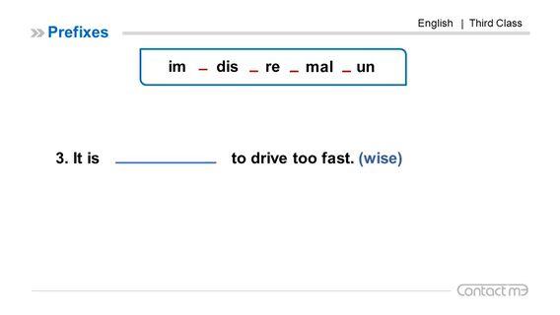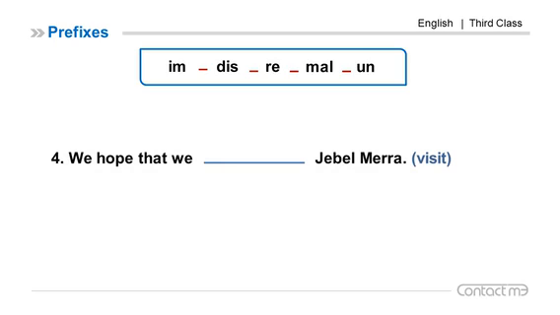Number 3, it is, between two brackets, wise to drive too fast. Wise takes the prefix UN, unwise. It is unwise to drive too fast. Number 4, we hope that we visit Jabal Marra. Here we have the prefix RE, revisit, to visit again. We hope that we revisit Jabal Marra.